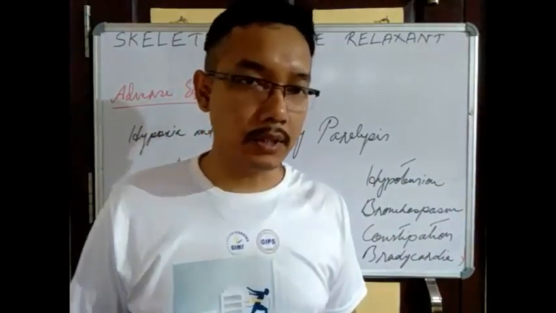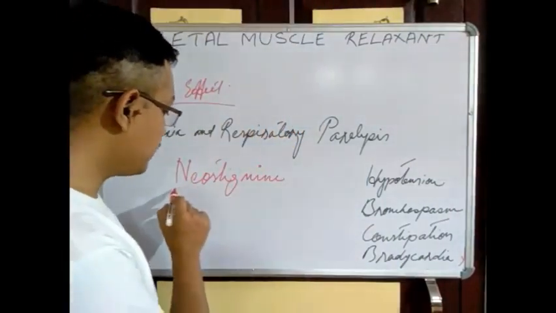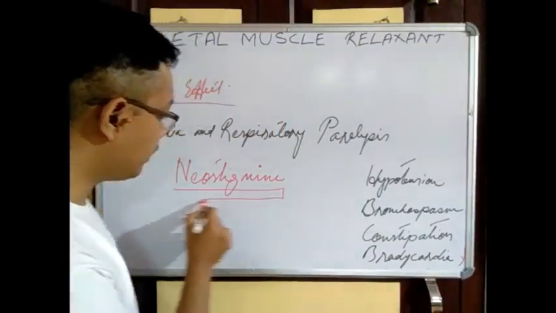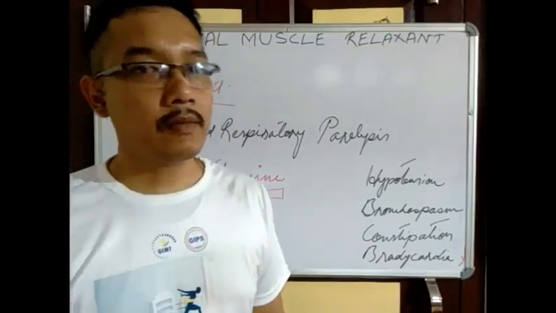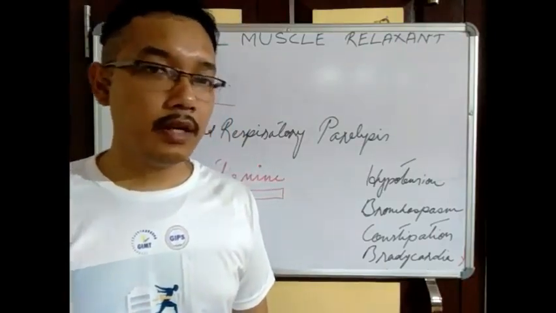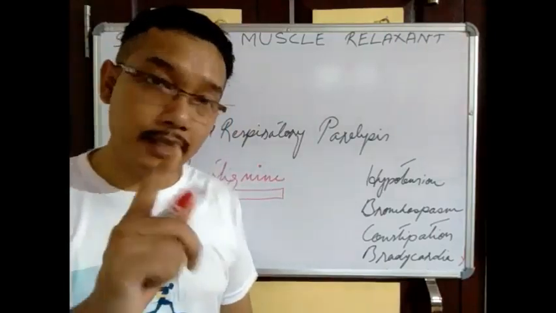Competitive blockers. But you know, if you apply the neostigmine, it can lead to the muscarinic actions.